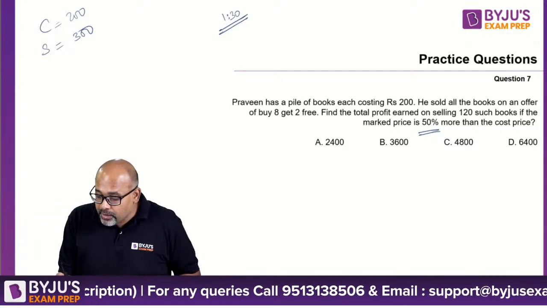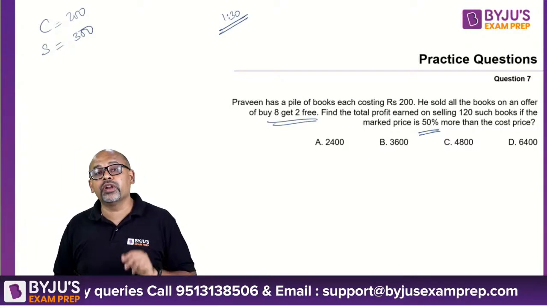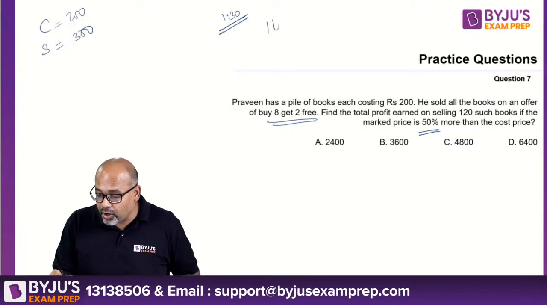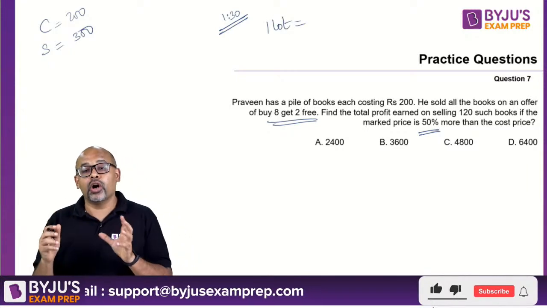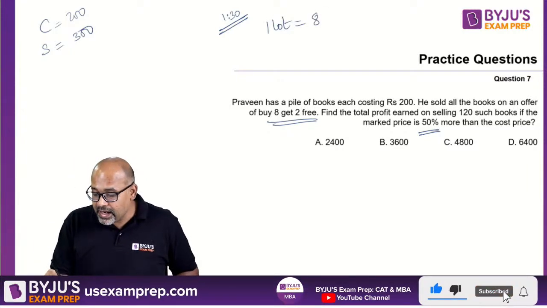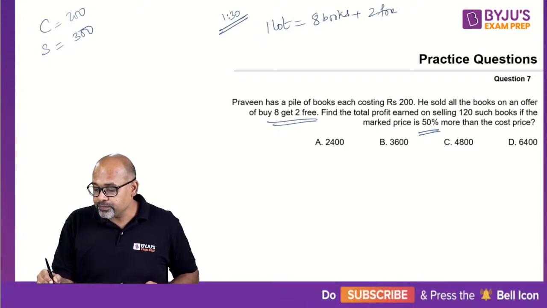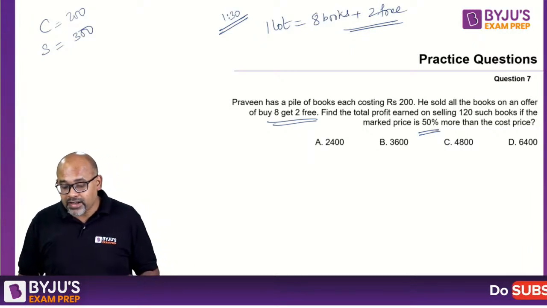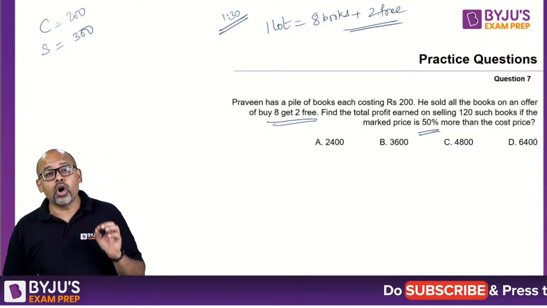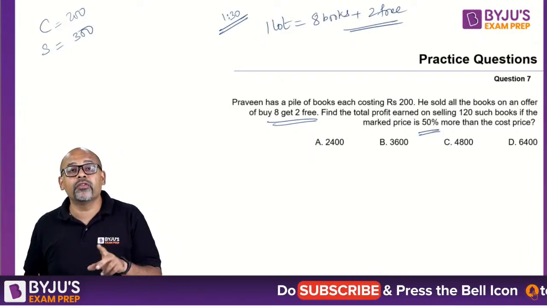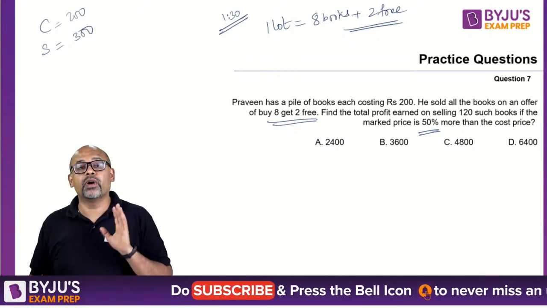First, he is talking about buy 8, get 2 free. So let me use the word lot. This lot has 8 books plus 2 free. This is what I'm doing. So I will calculate the cost per lot, or the profit per lot, and see what happens.